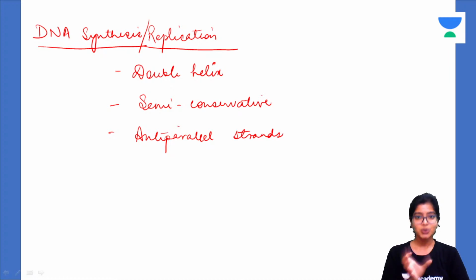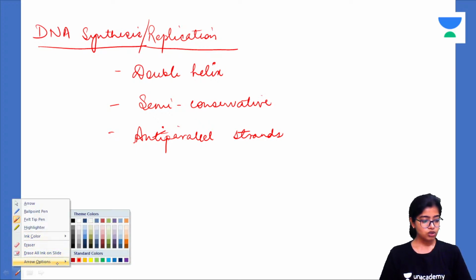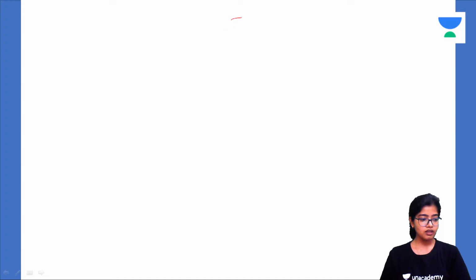Keep true to the meaning of the word notes, and the note should only be the summary of what you've read. Otherwise there's no use in making notes, right? If your notes are similar to the elaborate books that you're reading, there's no use making notes. Anyway, DNA synthesis or replication, what are the main keywords? Double helical structure, semi-conservative nature of replication, and the two strands are anti-parallel. Very important.